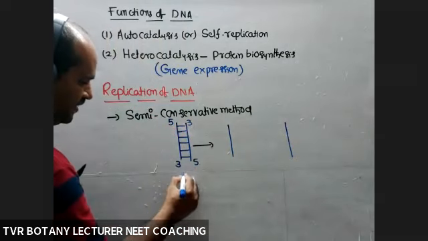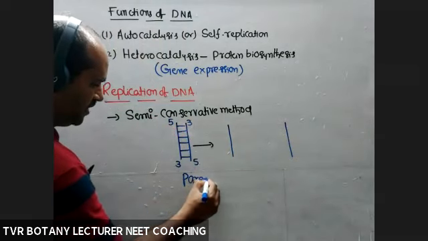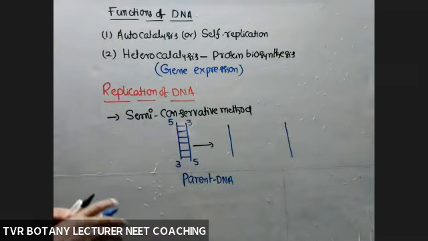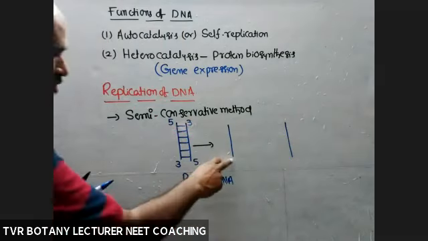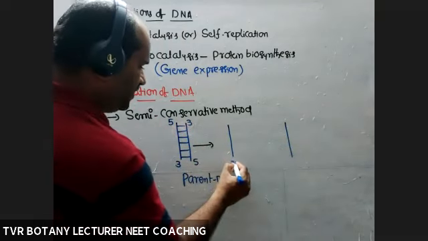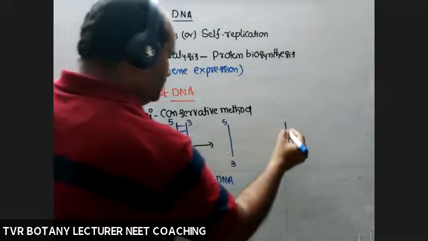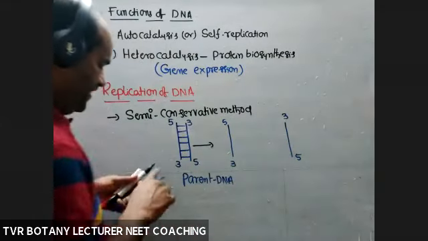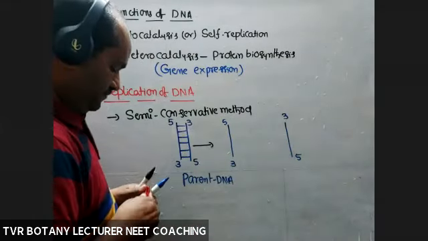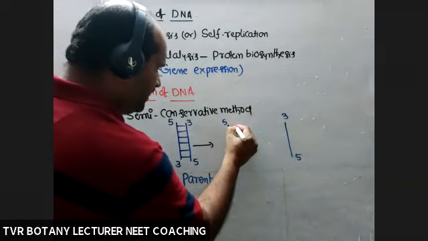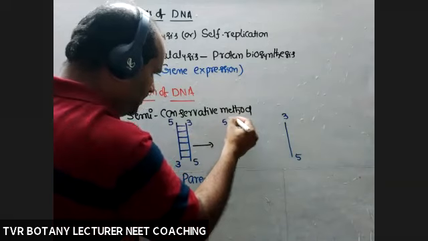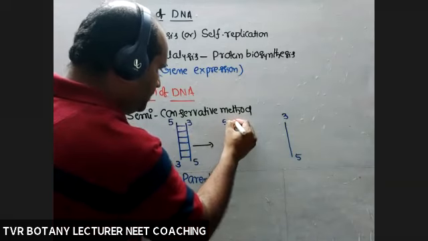This is the parent DNA molecule, or mother DNA molecule. And because of complementarity, a new strand is produced on each parent strand, according to DNA structure, anti-parallel.